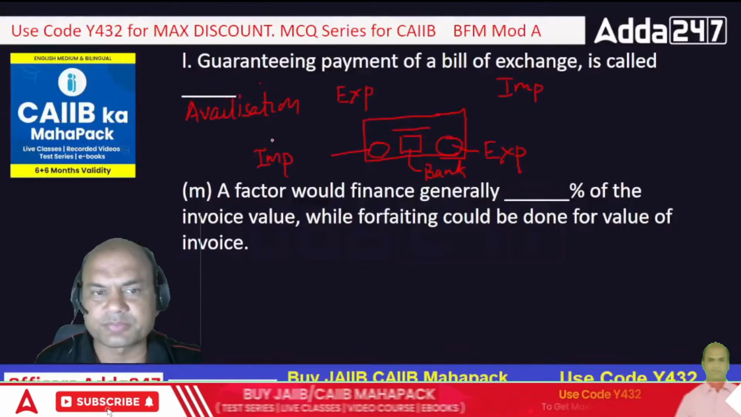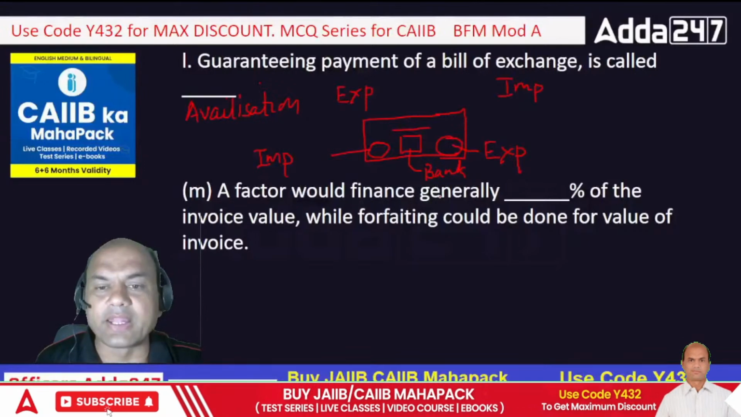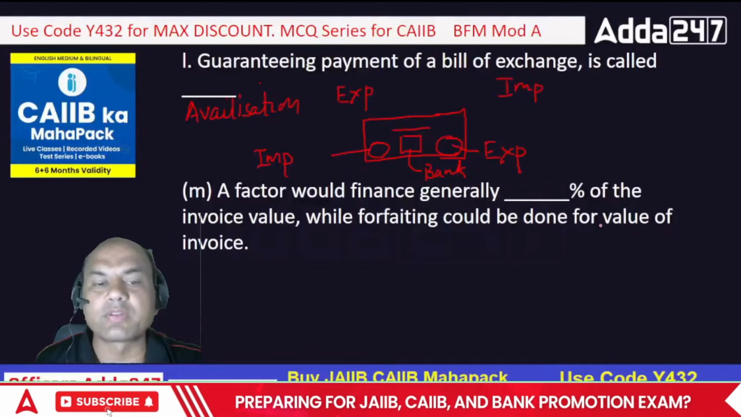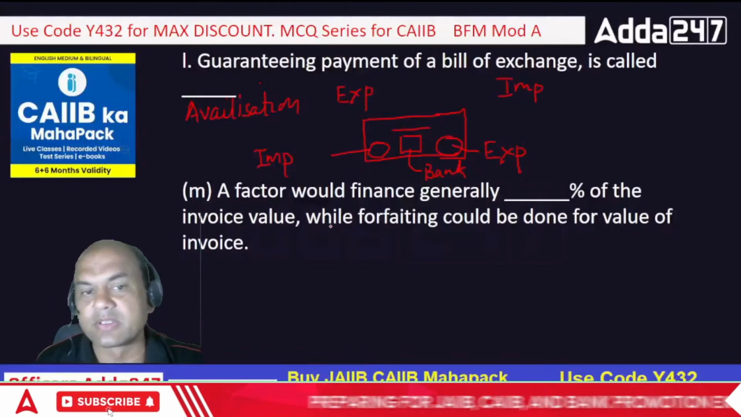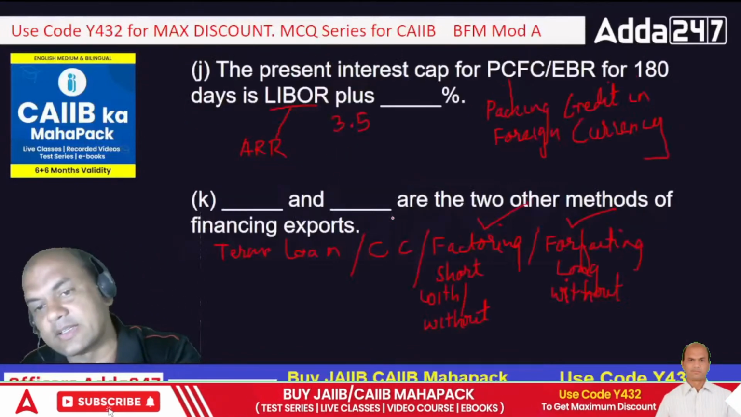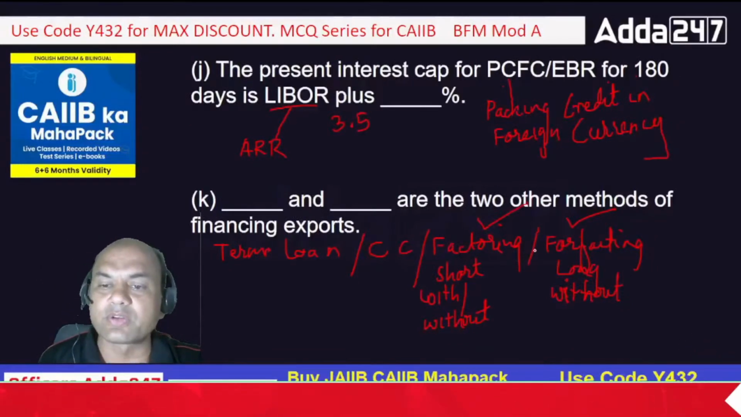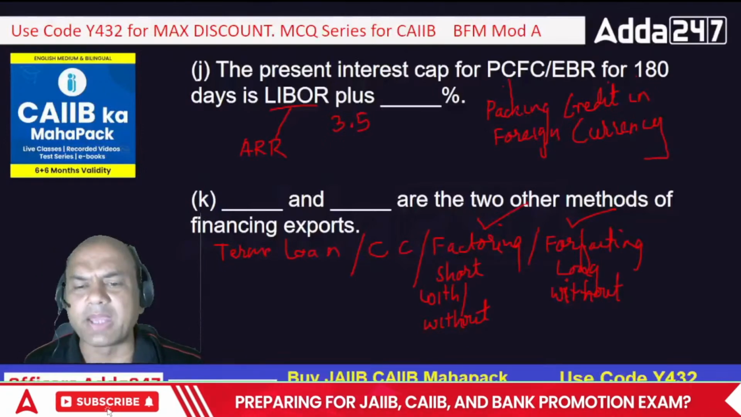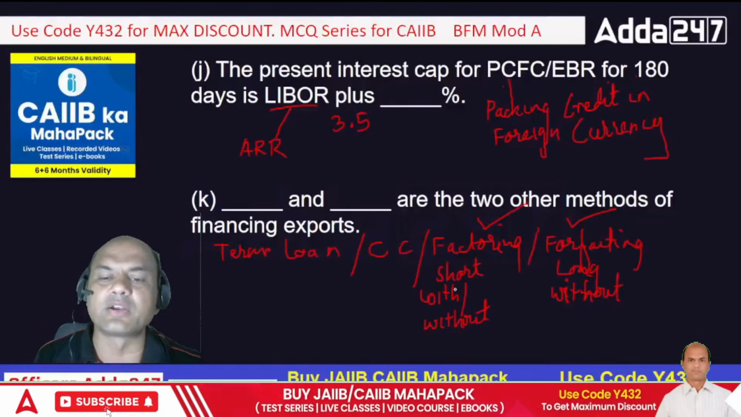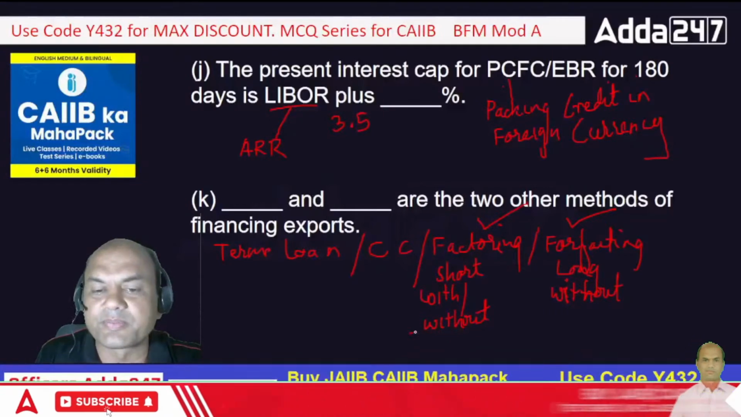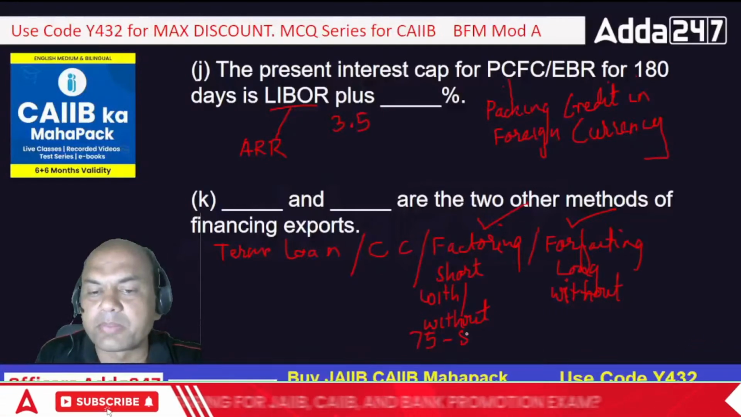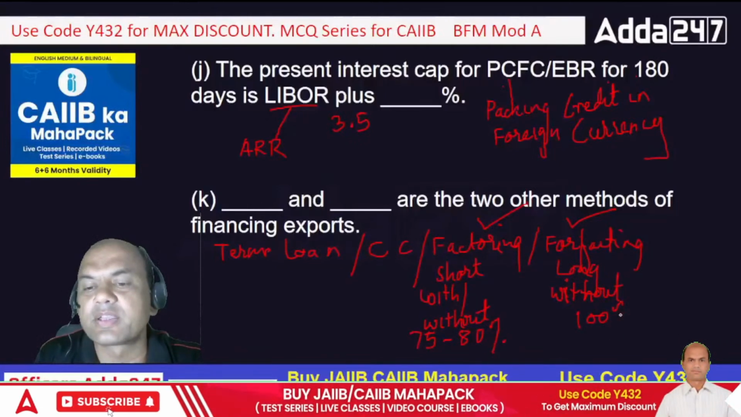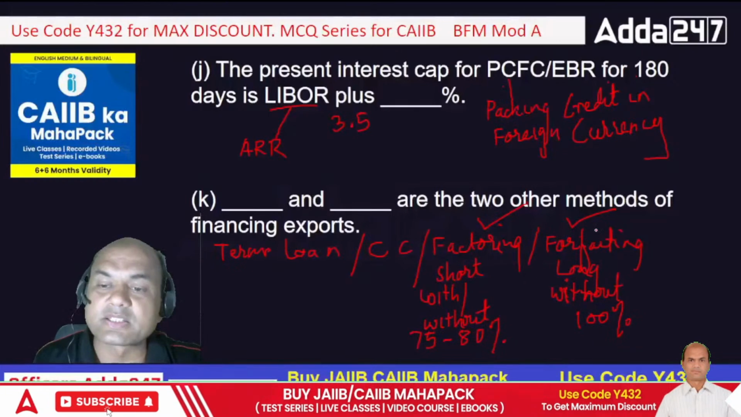A factor would finance generally dash percent of the invoice value, while forfeiting could be done for the full value of the invoice. What did I say? Just see this: factoring with or without recourse, and forfeiting. Factoring is generally done to, it depends on the bank to bank after all, but it's generally done to 75 to 80%. And forfeiting is generally done 100%. Very huge risk in forfeiting.